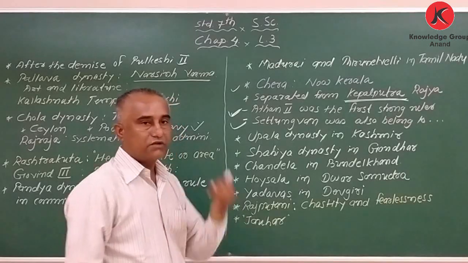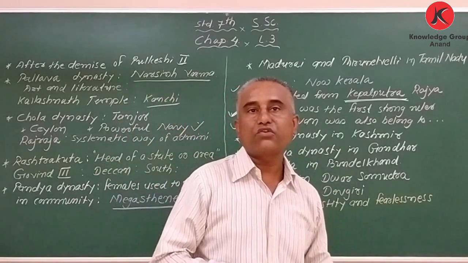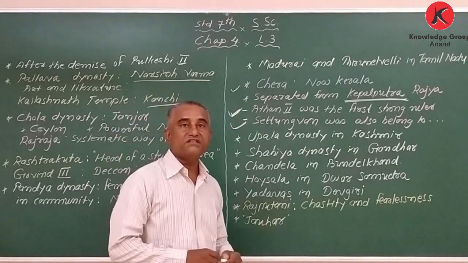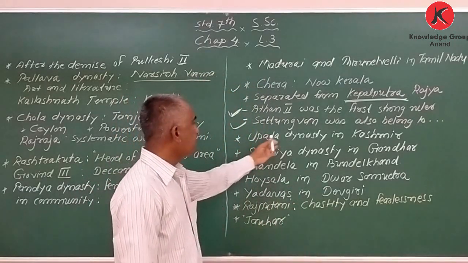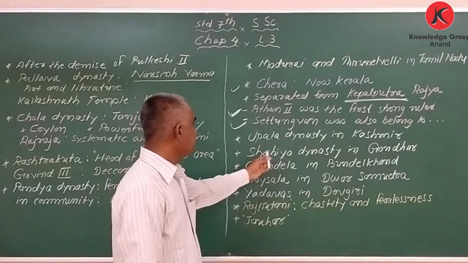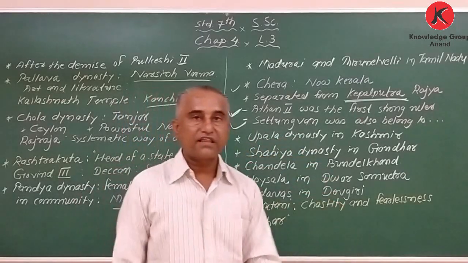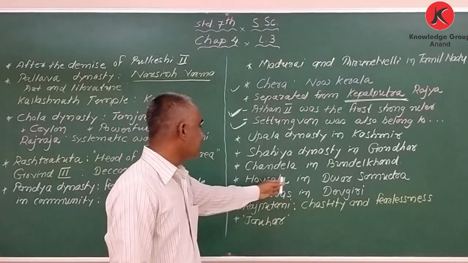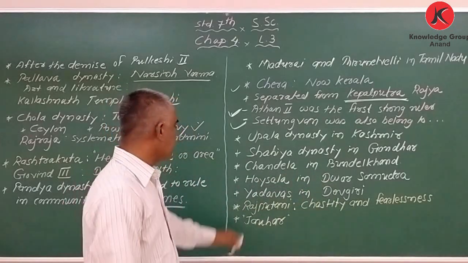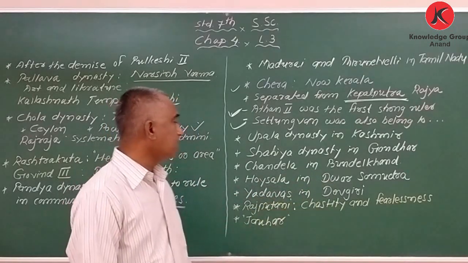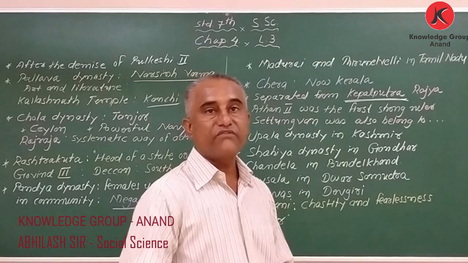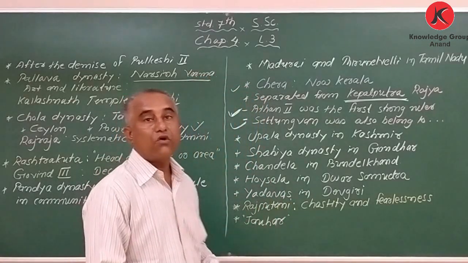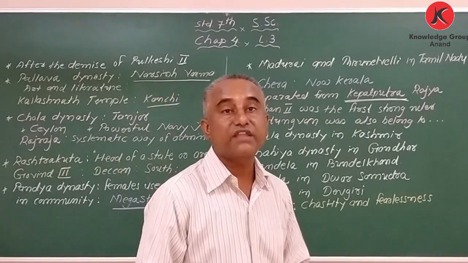Got it? My dear student, in the book you will find things to know. In things to know, one line is given about each and every dynasty. That Upala dynasty ruled in Kashmir, Shahya dynasty ruled in Gandhar, Chandela ruled in Bundelkhand, Hoysala in Dwar Samudra, and Yadavas ruled in Devnagari. My dear student, when we discuss the Rajput age, the female of Rajput were called Rajputani.